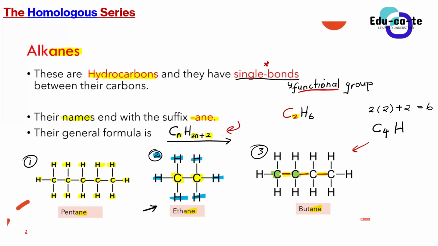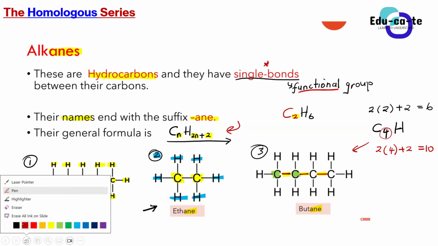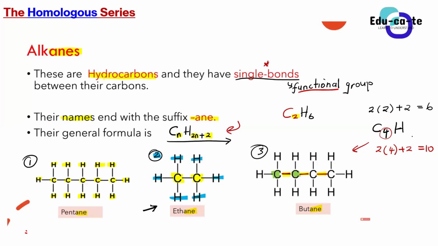So basically, in every alkane, the number of hydrogen atoms, you can get them by saying 2 times the number of carbon atoms. In this case, we're having 4 carbon atoms. Then this is plus 2. And this is 2 times 4, which is 8, and 8 plus 2 is equal to 10. So it means that an alkane that has got 4 carbon atoms must have 10 hydrogen atoms.